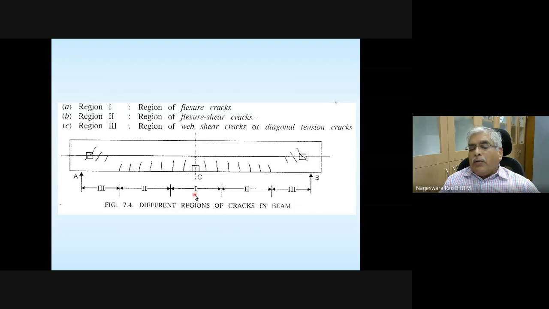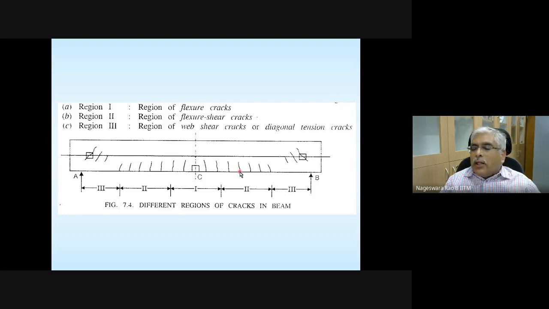In region 1, what kind of cracks will you see? Flexural cracks, which are almost perpendicular to the length of the beam. As you move a little bit far from the midspan, shear also comes into the picture with significant magnitude.